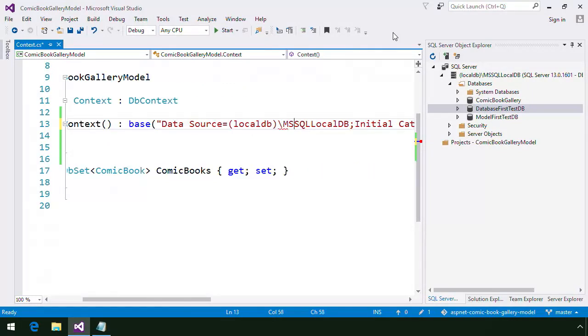Because our connection string contains a backslash, which is used to escape special characters in text, we need to add another backslash before our backslash. This tells the compiler that we actually want a backslash character. Or we can leave the single backslash and add an @ sign before the starting quote. This tells the compiler to treat our text as a verbatim string literal and ignore any escape sequences contained within the text. Let's also add the text connection string as a suffix to the initial catalog name, so we don't have to delete our existing database.